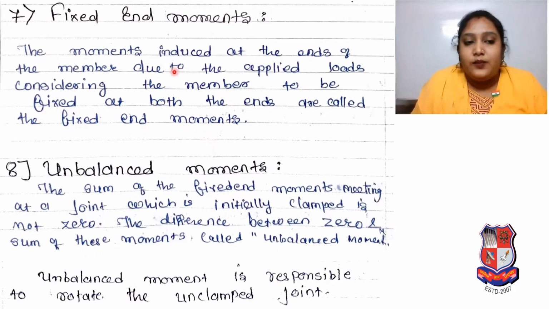It is very simple. Now unbalanced moment, please focus over here, it is a little different. The sum of the fixed end moments meeting at a joint which is initially clamped is not zero. The difference between 0 and the sum of these moments is called unbalanced moment. This term is very useful because whenever unbalanced moment will be there, we have to make it balanced. Unbalanced moment is responsible for rotating the unclamped joint.